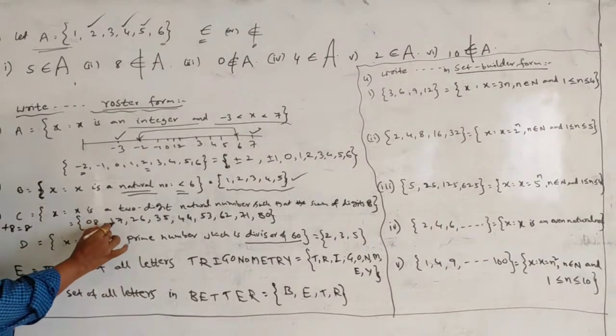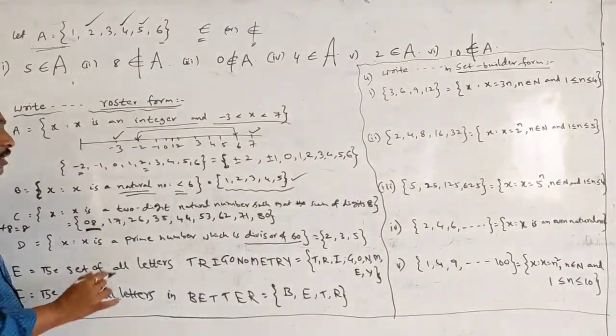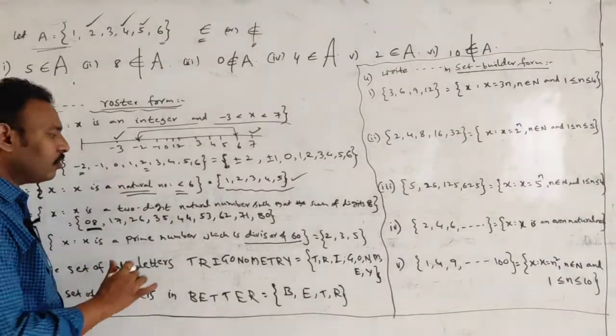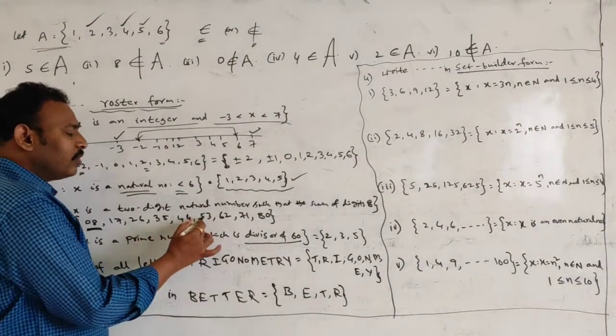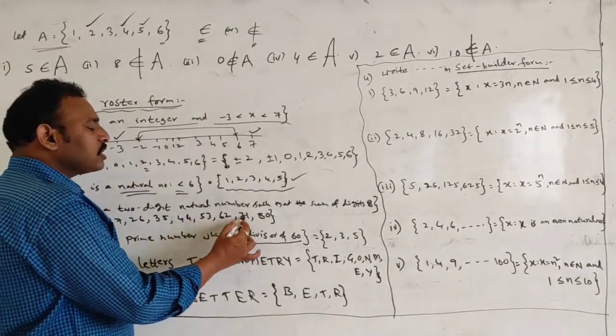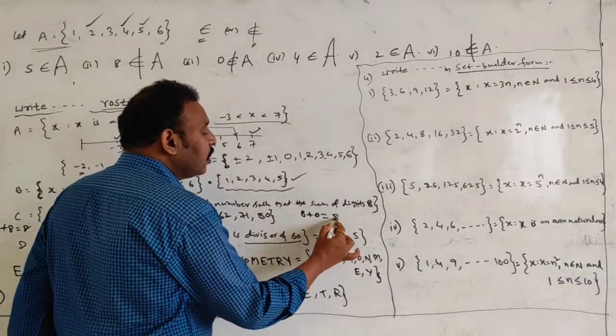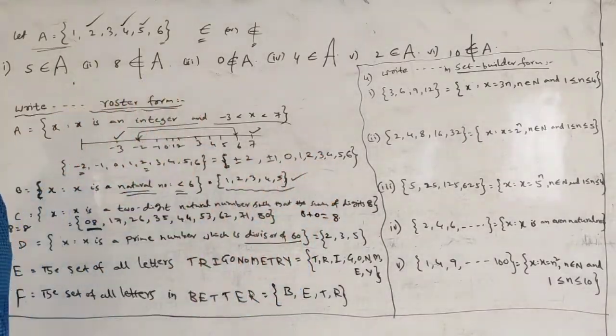1, 7 if you take, friends, 1 plus 7 is 8. 2 plus 6, 8. 3 plus 5, 8. 4 plus 4, 8. 5 plus 3, 6 plus 2, 7 plus 1, 8 plus 0. The last one, 8 plus 0, is 8 only, students.